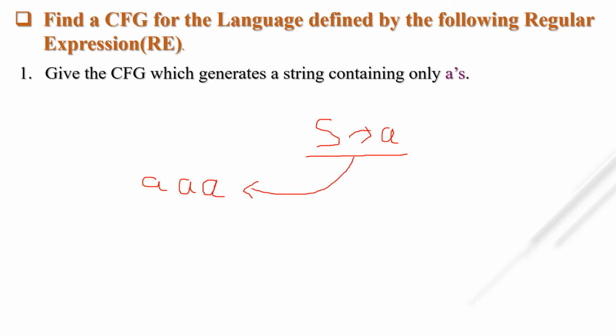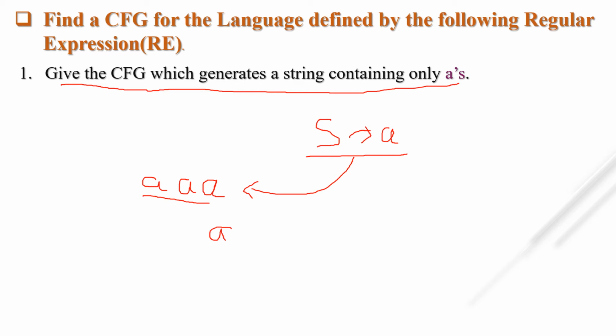But what is the language? Give the CFG which generates a string containing only A's. It may be possible that more than one A will be there in the string.